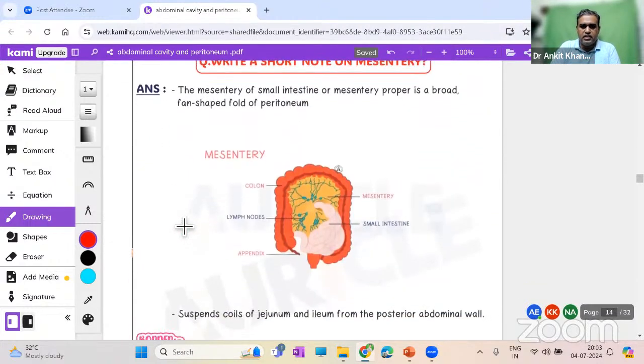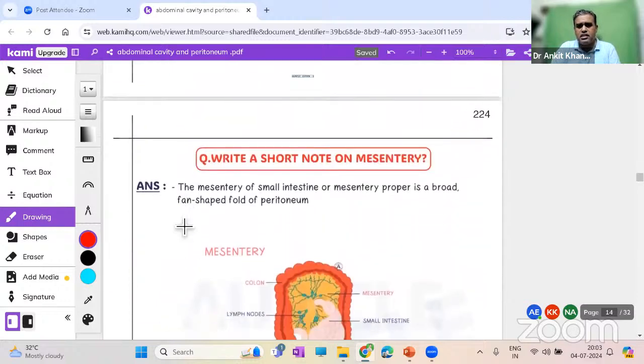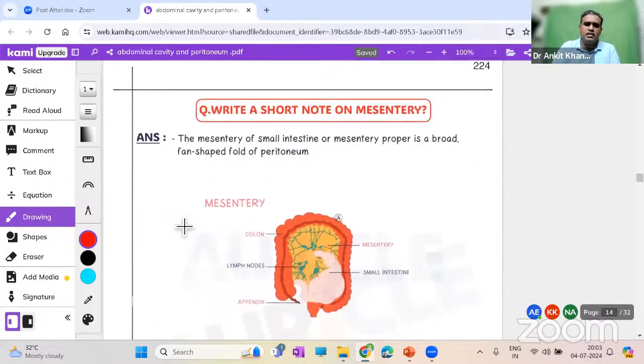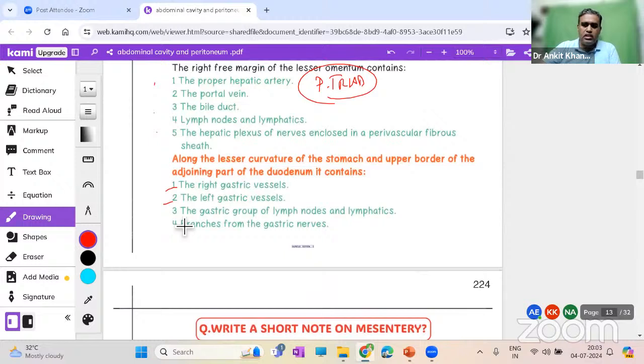Now regarding the mesentery, we have discussed it, but in the next lecture we'll go through the mesentery. Today I hope this much knowledge is sufficient. Again, as I said in the beginning, it was basically conceptual. If you understood the concepts, then the abdomen is nothing more. All the other areas you will only talk of the organs, their coverings, their blood supply, the relations, that's it. Once you understand the basic concept of peritoneum, because that might look confusing in the beginning, I hope I have helped you in understanding.